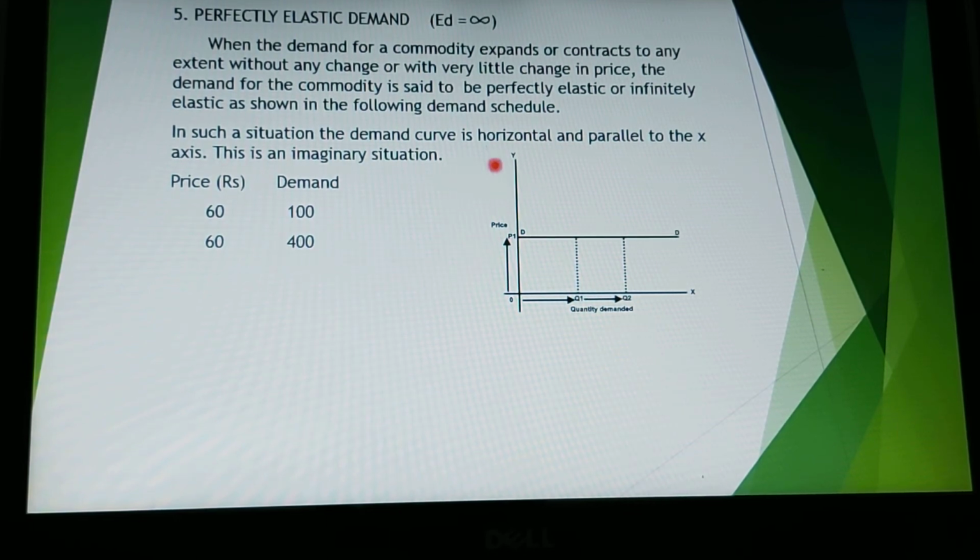So in the diagram, we have taken price on the y-axis and quantity demanded on the x-axis. So the price remains the same, P1, but the quantity demanded changes first to Q1 and then it increases to Q2. So this is again an extraordinary situation. It usually happens only when there is an emergency like war. Otherwise, this is usually something which you don't find at common times.